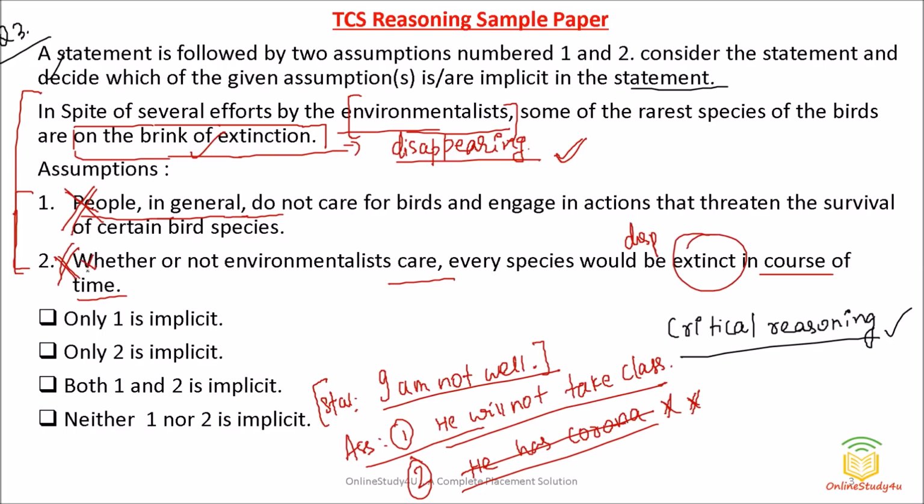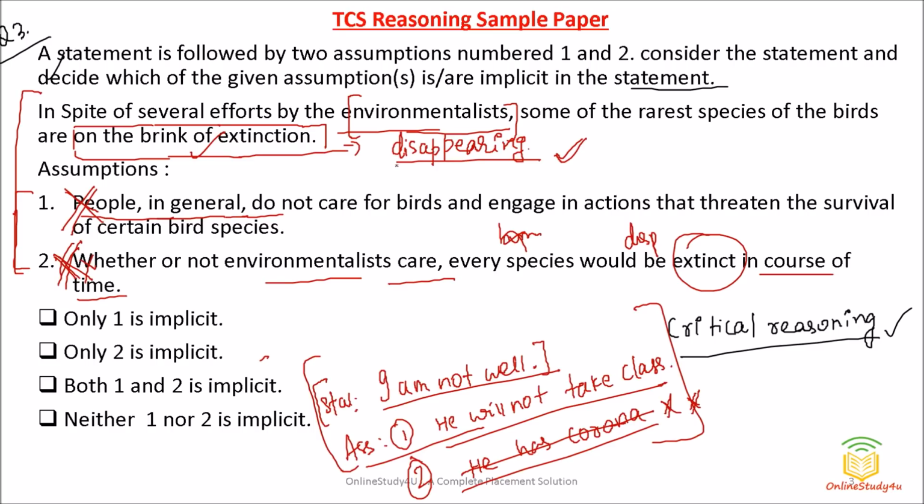We cannot say they are going to completely disappear, as that again has not been stated. If I say whether or not these people care, every human would be extinct in some course of time, that has not been talked about. If it has not been said in the statement, you do not assume from your side. So this is the best example to understand.